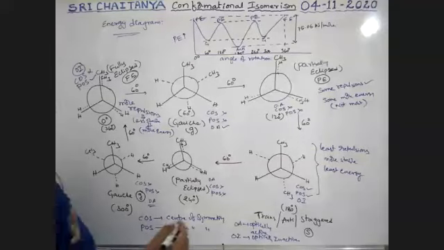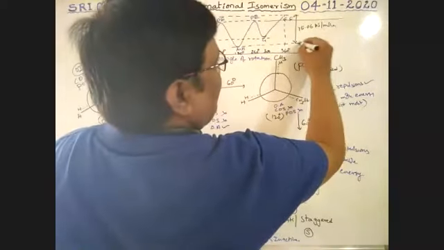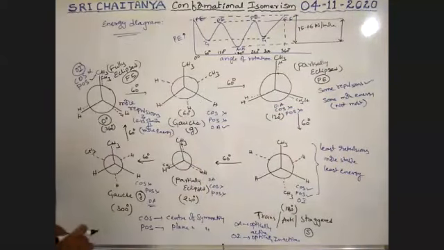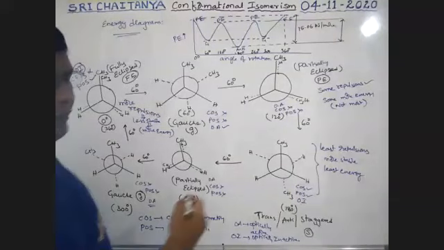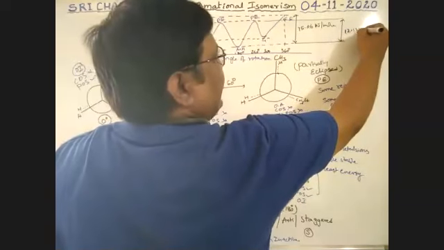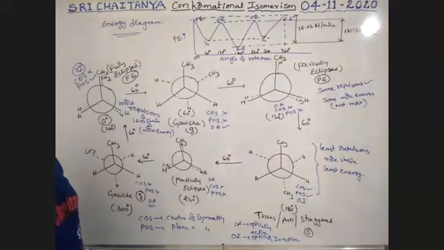Next, the energy difference between partially eclipsed and anti is 12.13 kilojoules per mole.